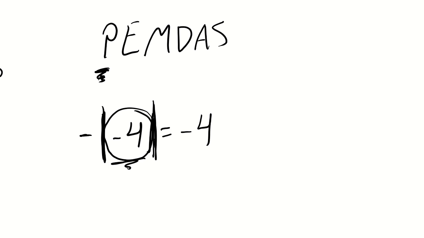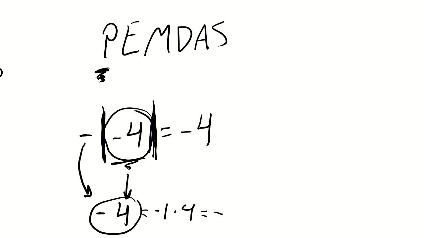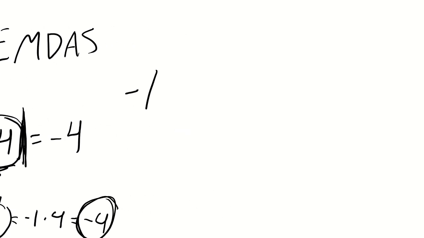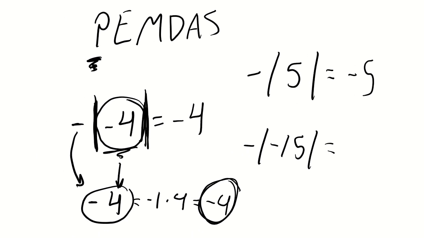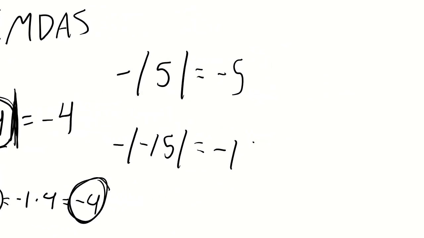So we have negative 4, which turns into positive 4 because it's an absolute value. We take the negative sign and we do multiplication. Or we could just leave it as is. But negative 4 is actually negative 1 times 4, which gets us negative 4. So that's kind of why if I said negative absolute value of 5, that would be negative 5. If I said negative absolute value of negative 15, we just saw that with the negative 4. It would be negative 15.